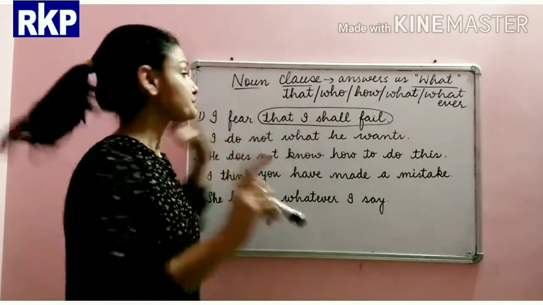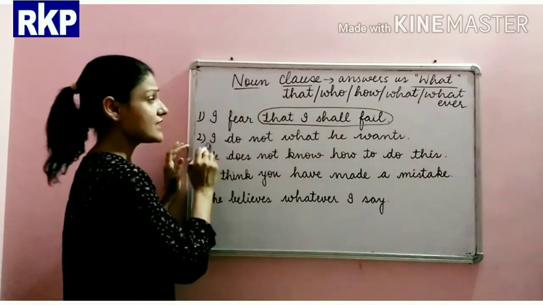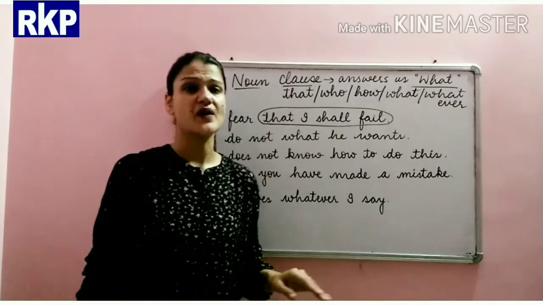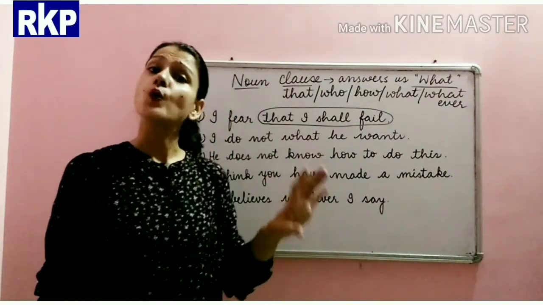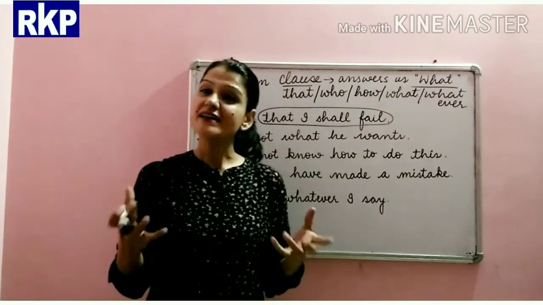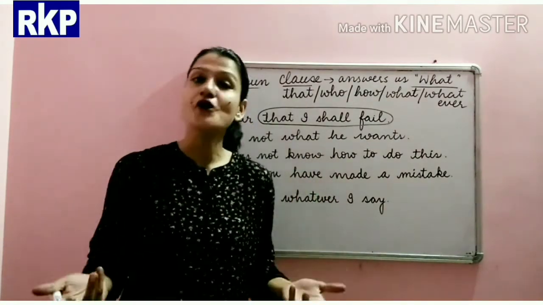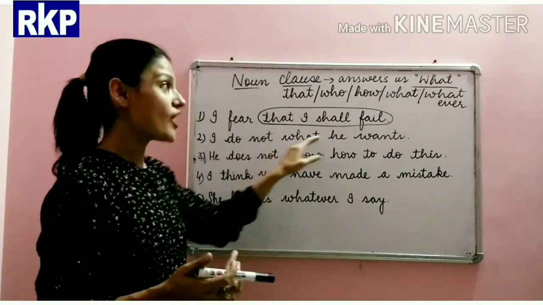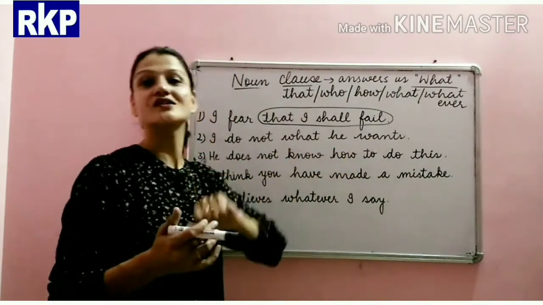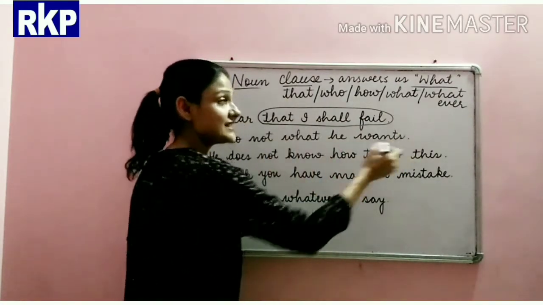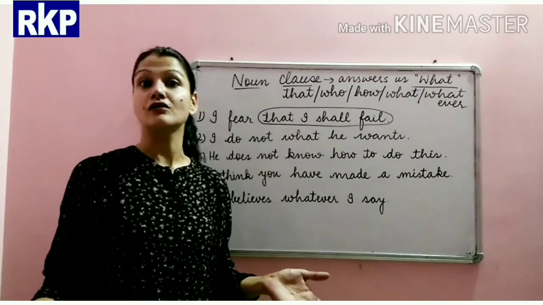Now, second is, I do not know what he wants. What is that thing which I don't know? What he wants. This is the thing that I do not know.